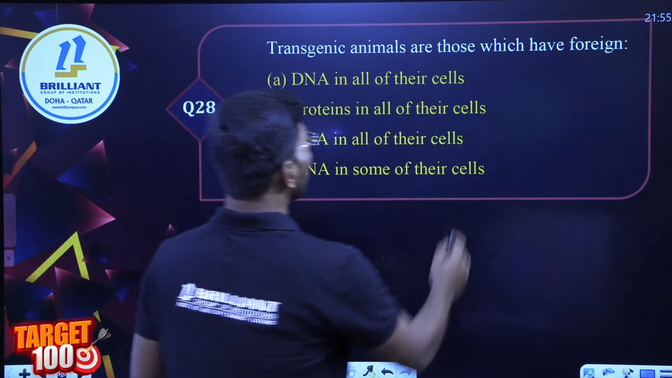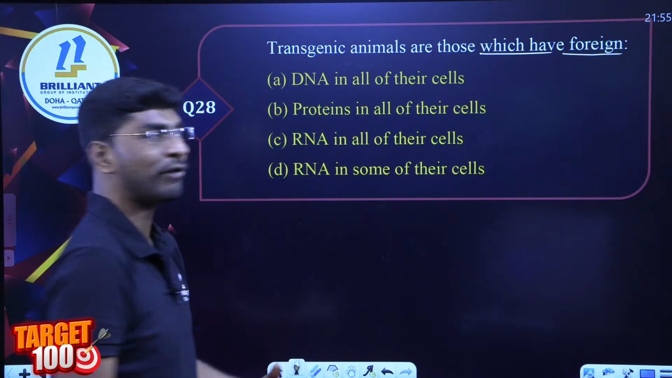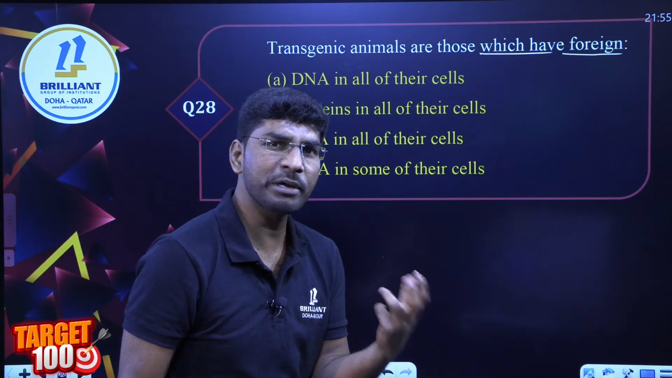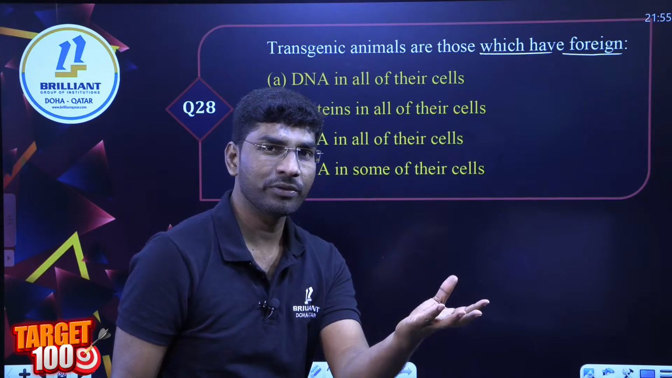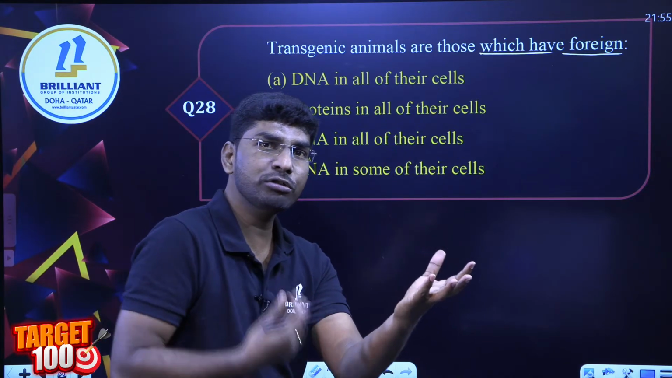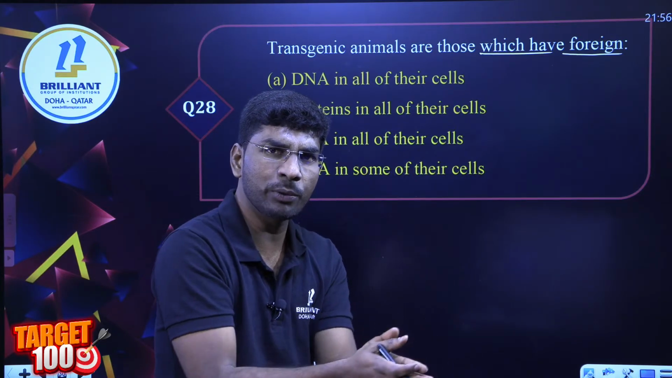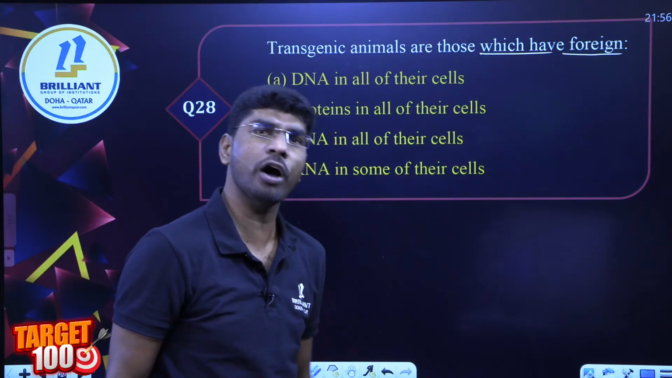Transgenic animals are those which have foreign DNA or a foreign gene. Carefully read this question. What is the meaning of this one? You created a transgenic mouse. You created a transgenic pig. That means you introduce a human gene, or any gene, into that animal. So is that gene specific to one location only, or all over the body?